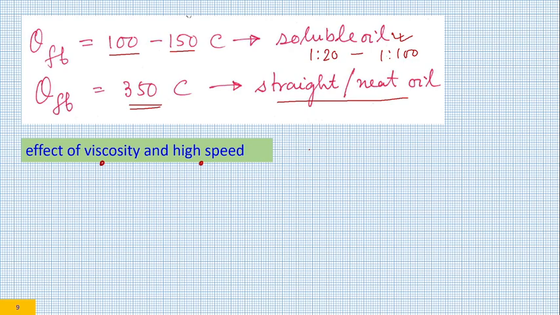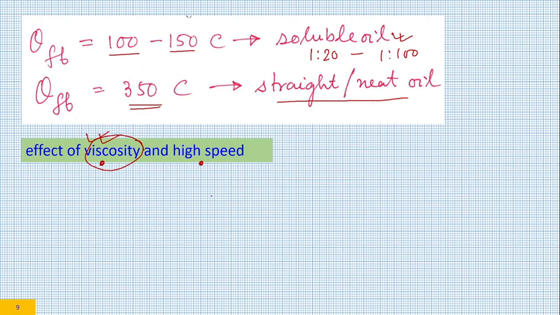So similarly, at high grinding speed, when the grinding wheel rotates at high speed, the flame boiling temperature increases because of generation of hydrodynamic pressure, and that effect is more severe or more effective in the case of a highly viscous fluid. Okay, the hydrodynamic pressure increases to a higher extent.